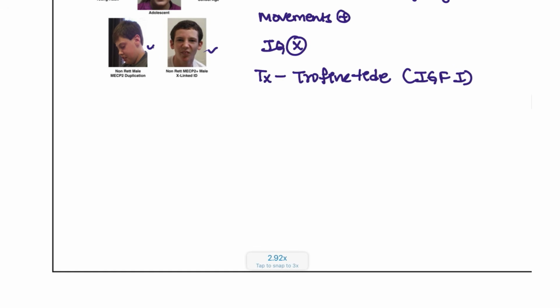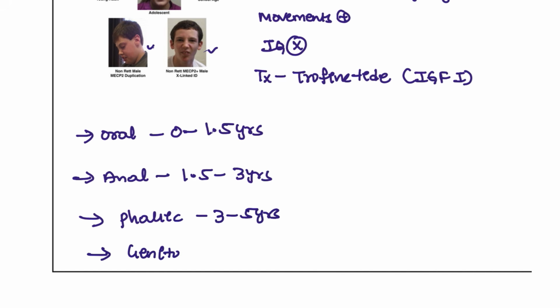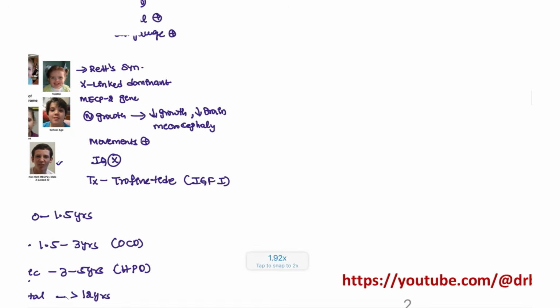Next, we also have the stages, right? You have to remember the different types of stages. For example, the oral stage is between 0 to 1.5 years. Anal stage is around 1.5 to 3 years of age. We have the phallic stage, which is 3 to 5 years. And we have the genital stage, which is more than 12 years. If an anal stage defect is seen, OCD people. If the phallic stage is disturbed, there will be histrionic personality disorder. Those are the things that you have to remember.